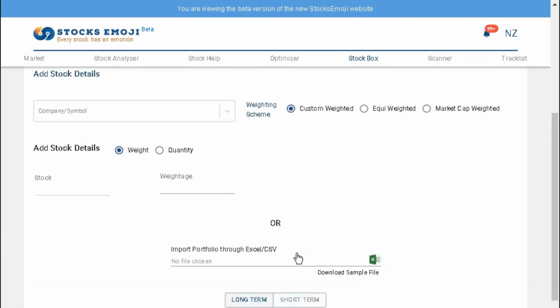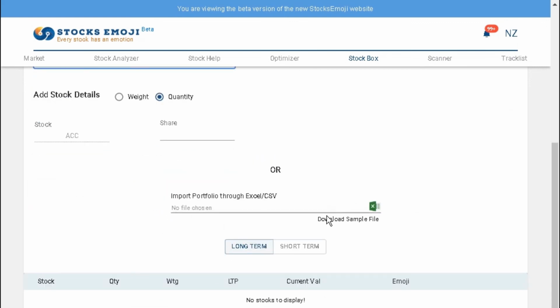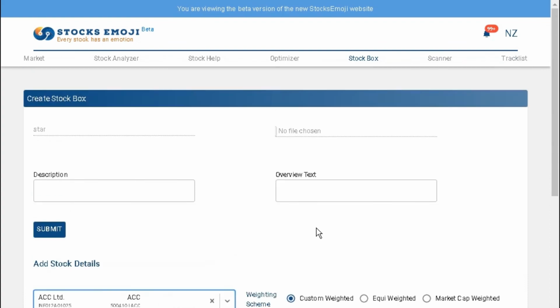Just like the optimizer, here also you can create your portfolio by adding stocks or export your file in the form of CSV or Excel, and then the stocks will be added automatically.